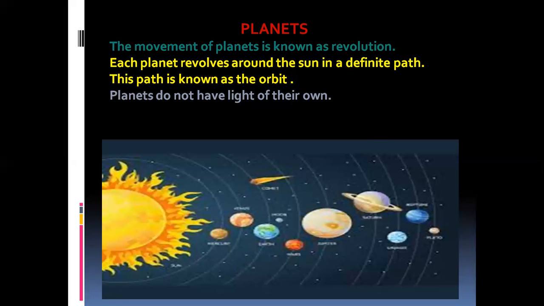Planets do not have light of their own, but sometimes we see the brightness of these planets. That is due to the reflected light from the sun. The sunlight, when it falls on one planet and reflects and falls on another planet, you will see the brightness of that planet. Is it clear, children?